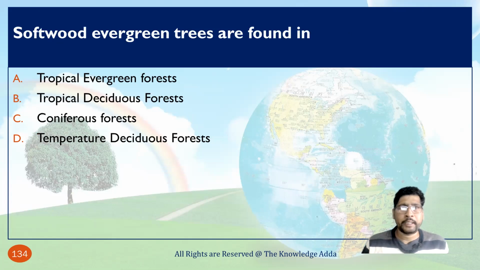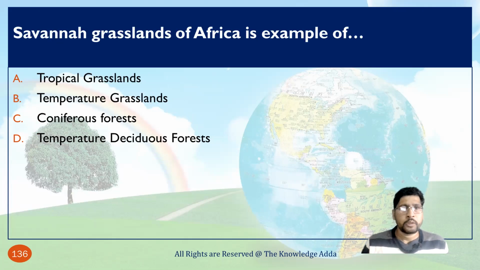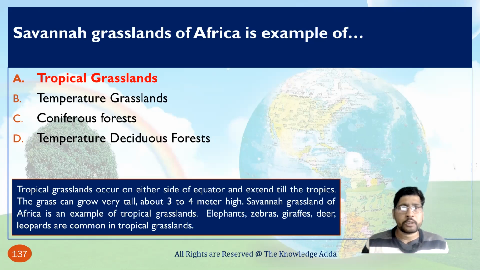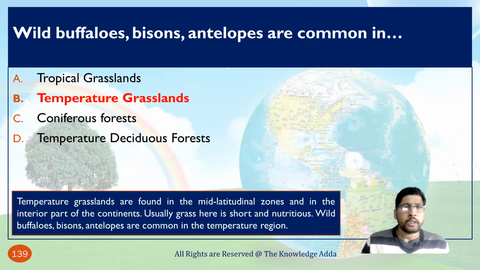Softwood, evergreen trees are found in coniferous forest. The savanna grassland of Africa is an example of tropical grassland. Wild buffaloes, pigeons, antelopes are common in this type of grassland, temperate grassland.